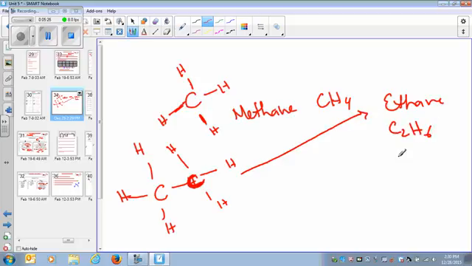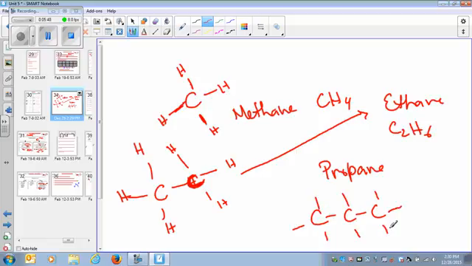It is C2H6. Now if I want to make propane, propane means 3 carbon atoms. So I say 1, 2, 3 carbon atoms. And then I want to make sure that each carbon atom has 4 bonds around it. 1, 2, 3, 4, 1, 2, 3, 4. So each carbon atom has 4 bonds around it. This is C3, and it is going to be how much? H8. 3, 6, and 8. So C3H8. This is how you will learn the chain of organic compounds.